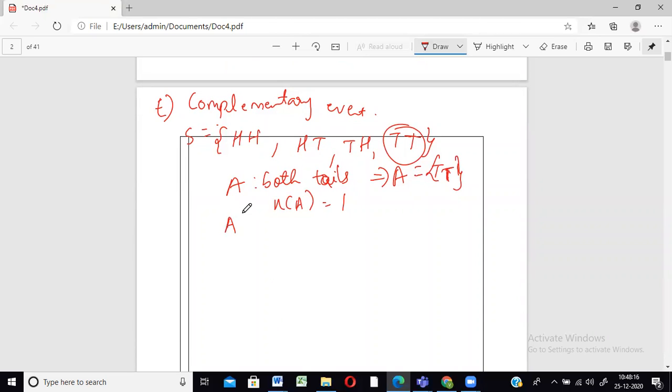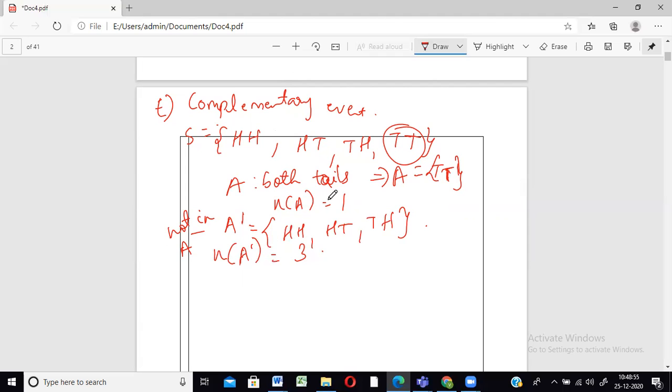The complement of A will consist of those elements which are not in A, but of course they have to be present in the sample space. Whatever events in the sample space are not in A all come in A complement. A complement is the opposite of A. So we have these elements. These are not in A, but of course in the sample space. So the number of elements in A complement is equal to 3.